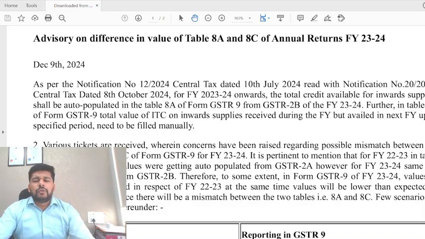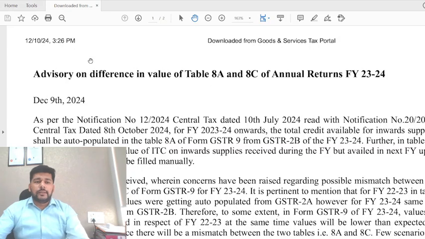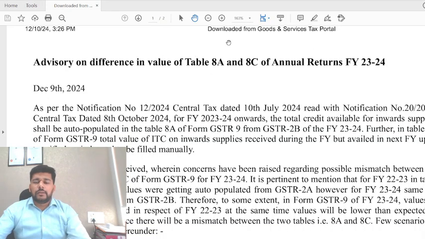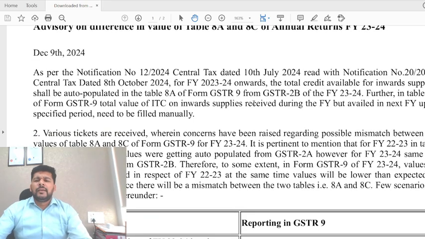I think that is the most important thing that we need to keep in mind. So, based on this, let's quickly start the discussion on this advisory which has been issued by the GSTN. Now, if you can see, this has been downloaded today, and this is from the GSTN portal that everybody got on WhatsApp, etc.